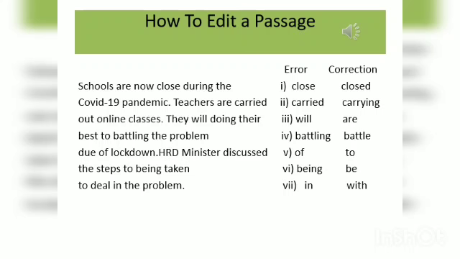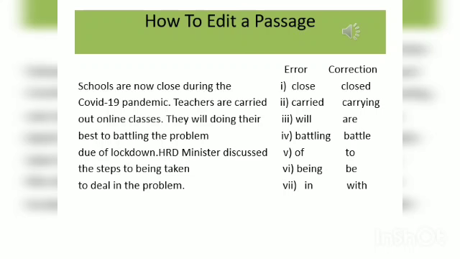Now let's see how to do this if we have the same thing, not as isolated sentences, but in the form of a small passage. Read the passage carefully. Each line contains one error. Identify the error and write the correction as well as the error.